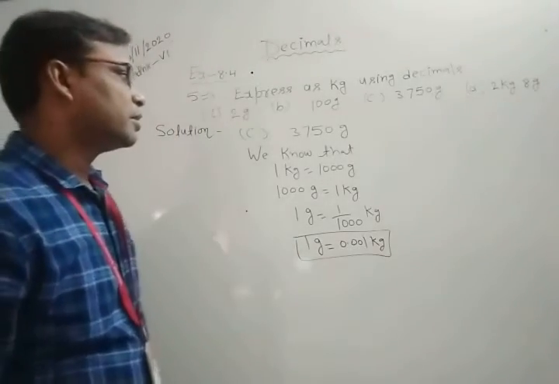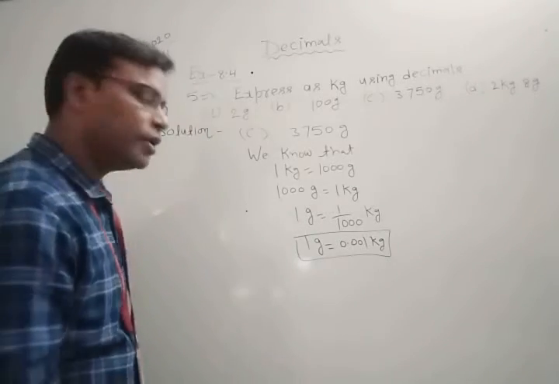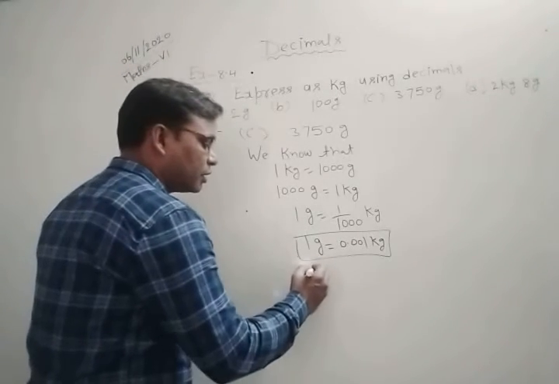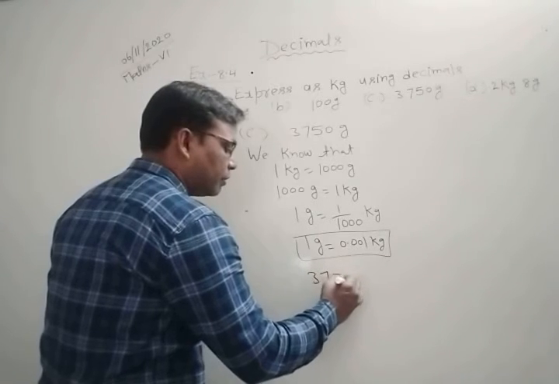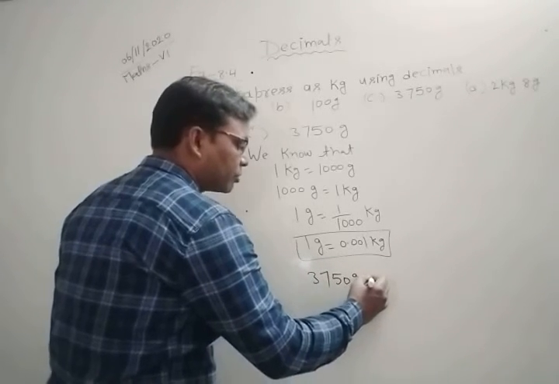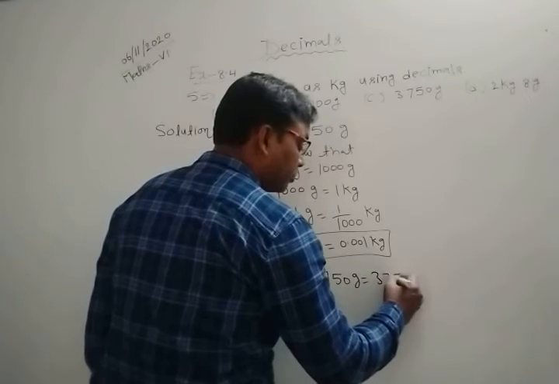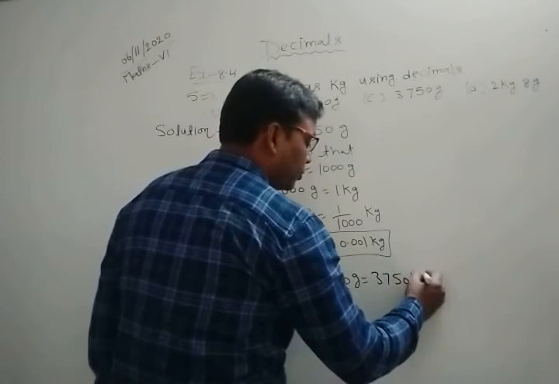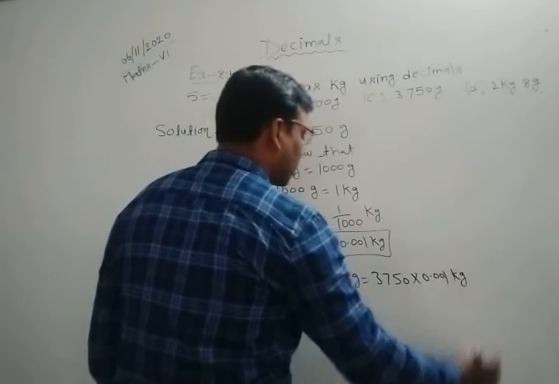We have 3750 grams. 3750 gram is equal to what? 3750 gram is equal to 3750 into 0.001 kilogram.